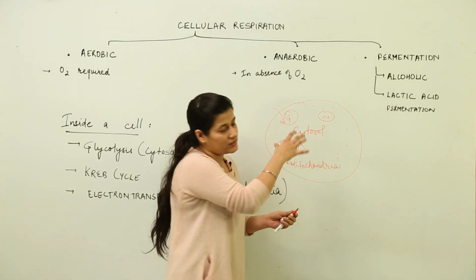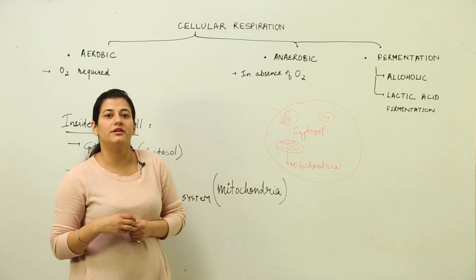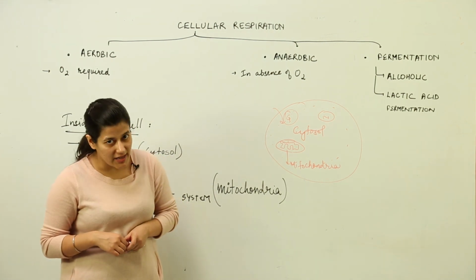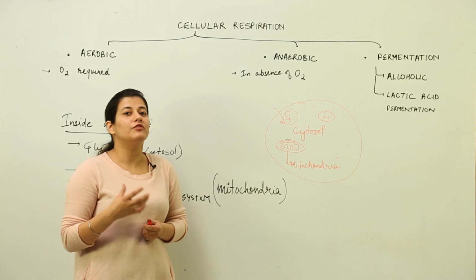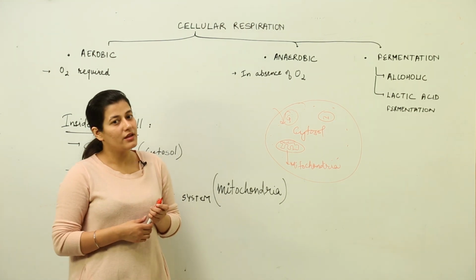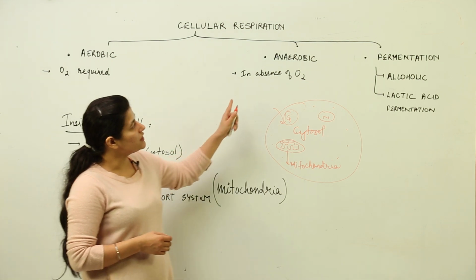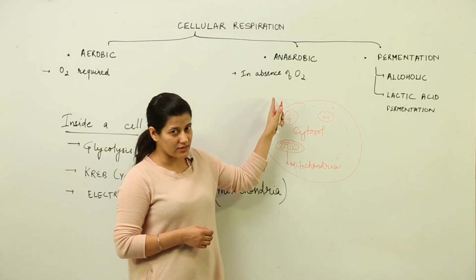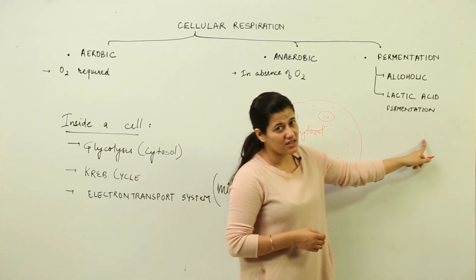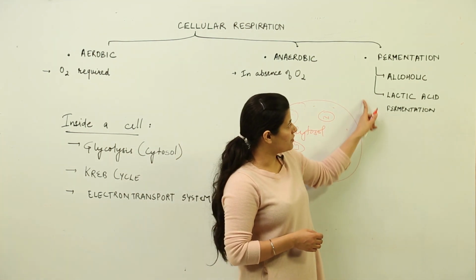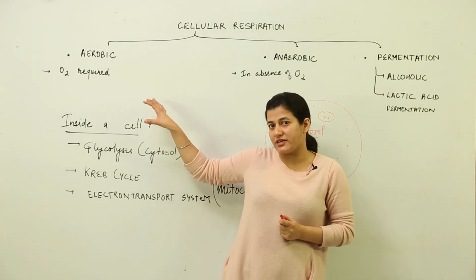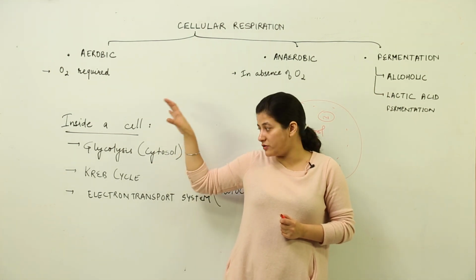So this is the basic process of cellular respiration, which has to take place inside each and every cell for the breakdown of the food material that goes inside it, and energy is taken from that process. In certain cases, anaerobic respiration can result in production of energy, but this fermentation process results in very little generation of energy.